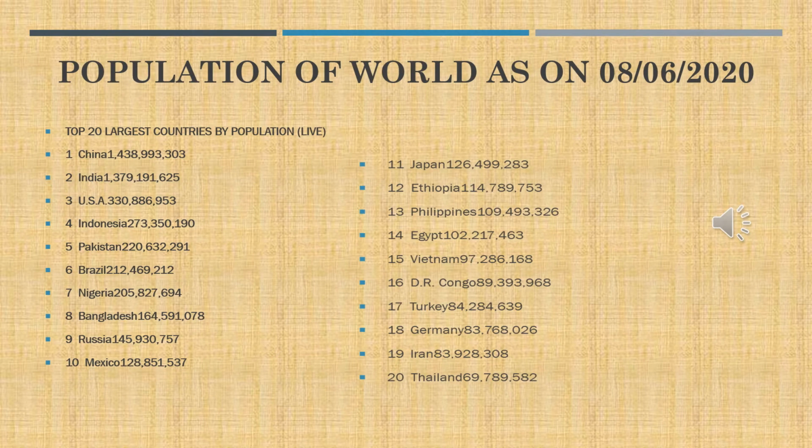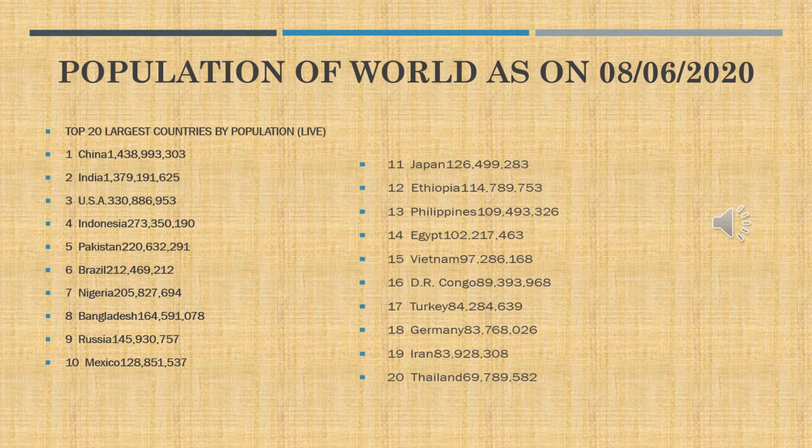In this slide, we are seeing the top largest countries with live population as on 08/06/2020.